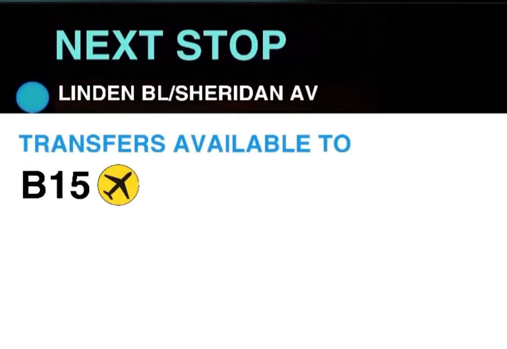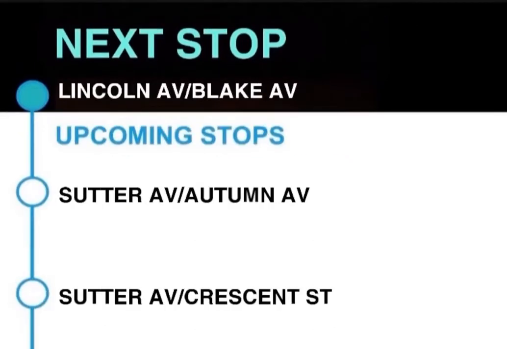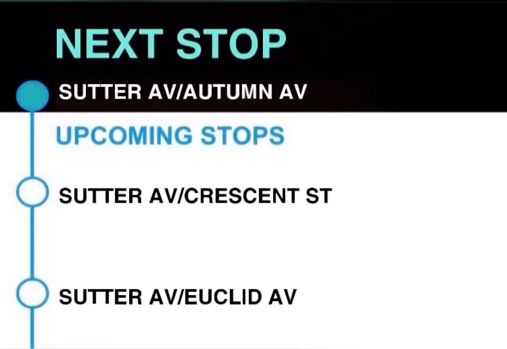Next stop, Linden Boulevard and Sheridan Avenue. Transfer available to B15. This stop is Linden Boulevard and Sheridan Avenue. Next stop, Lincoln Avenue and Blake Avenue. This stop is Lincoln Avenue and Blake Avenue. Next stop, Sutter Avenue and Autumn Avenue. This stop is Sutter Avenue and Autumn Avenue.